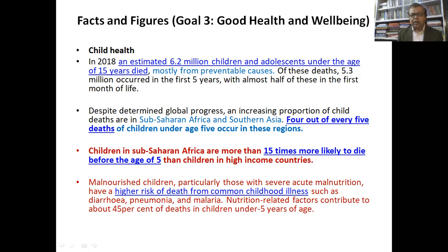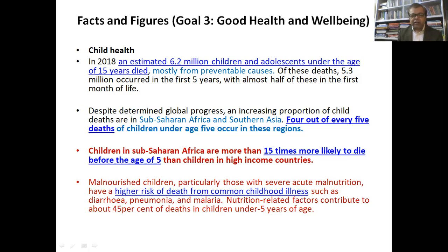4 out of every 5 deaths of children under age 5 occur in these regions. Sub-Saharan Africa and Southern Asia are witnessing 4 out of every 5 deaths of children under age 5. That means it's a huge problem area, an area which is deficient in health related facilities and infrastructure.